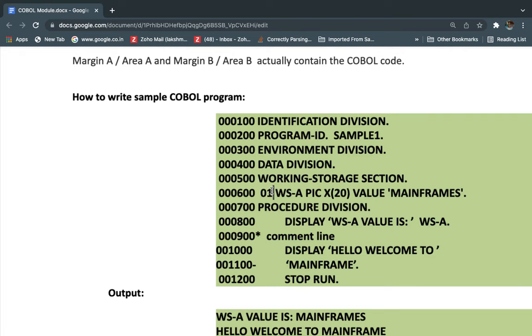Okay, thanks for watching, and we can discuss the next topic in the next session, that is COBOL arithmetic operations.